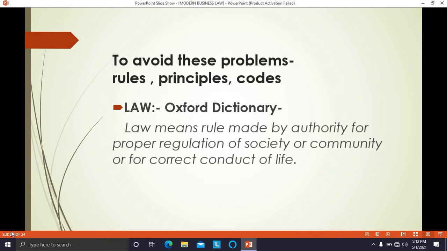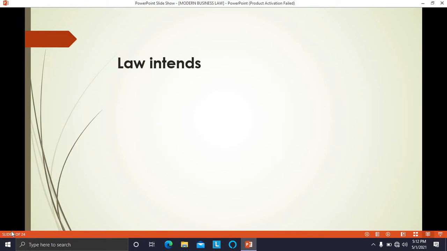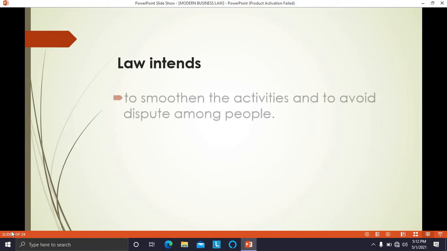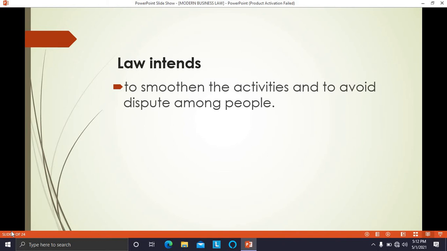What is the intention or purpose of law? Law intends to smoothen the activities and to avoid disputes among people. Law sees that the dealings which human beings have with each other should be smooth, and there should be no disputes among them. If any disputes, confrontations, or differences of opinion arise, those disputes should be solved as per the law, as per certain rules, and each and every person should get justice. That is the intention of law.